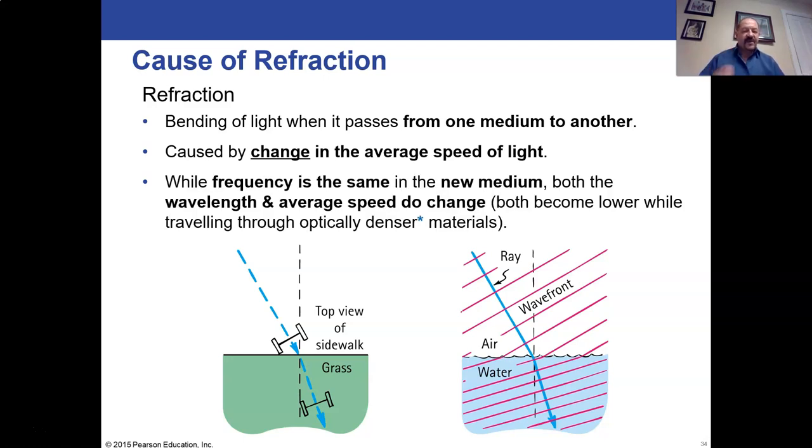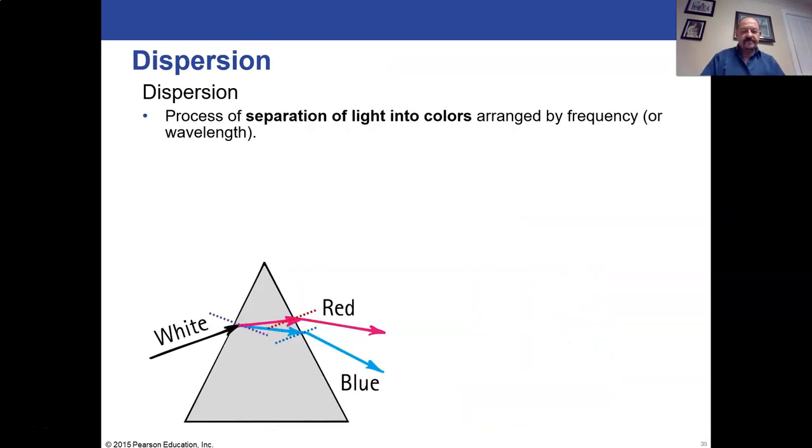The frequency is the same in refraction and reflection when you're going to a new medium, but in refraction, the wavelength and the average speed do change. If you're going to a more dense material, both the wavelength and the average speed will go down. The frequency stays the same.